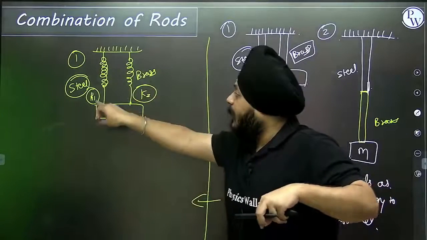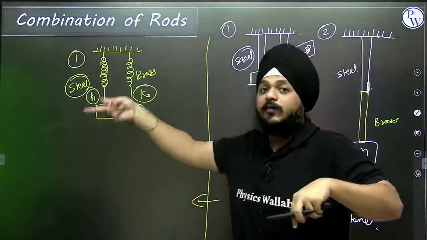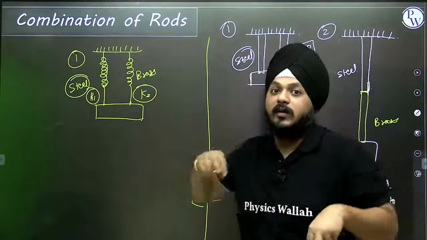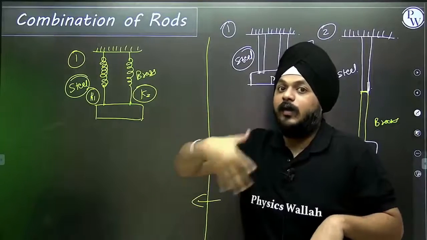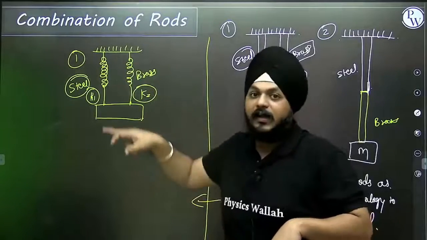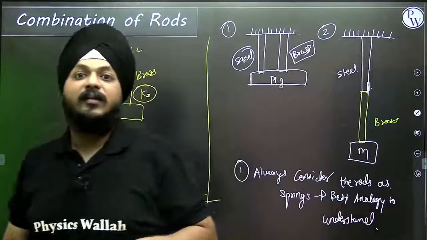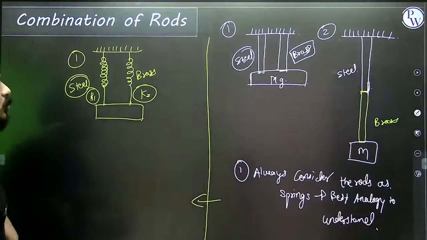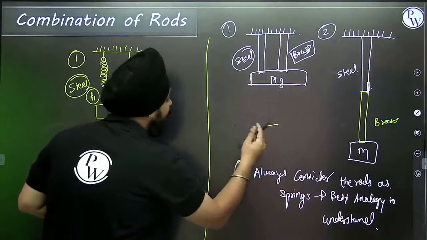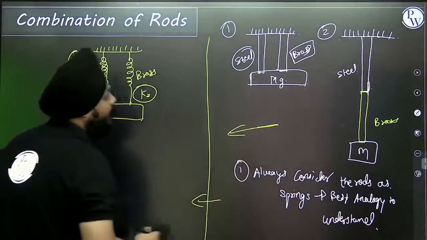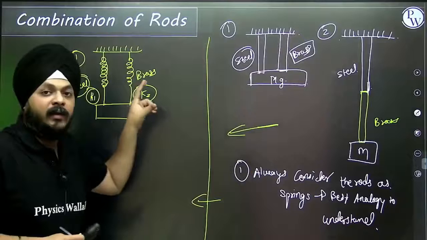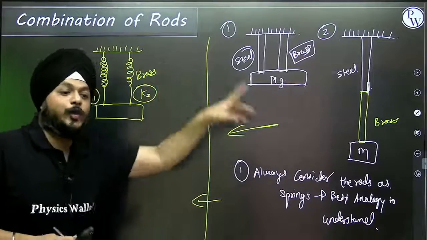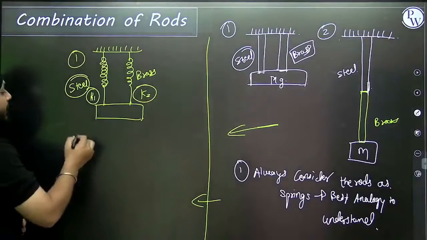I can even correlate the value of the spring constant with its respective modulus. So with that value, we are able to identify what material this spring is made of. So this is an indirect explanation to understand this concept. If a rod is there, we can consider it as a spring. This is an analogy to understand this concept well.